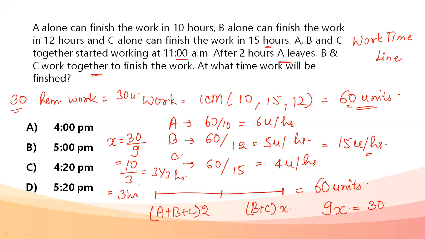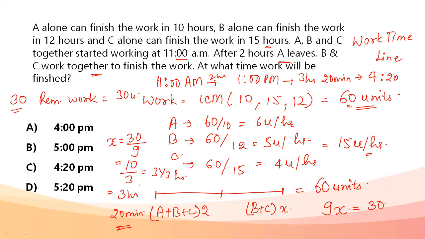I know one third of an hour is 20 minutes. So this 10 by 3 hours comes out to be 3 hours and 20 minutes. 3 hours and 20 minutes after what? 3 hours and 20 minutes after the 2 hours when A has left. So they started doing the work at 11 a.m. 2 hours after this is 1 p.m. Now 3 hours 20 minutes. That means 4:20 p.m. is when the work will be completed.